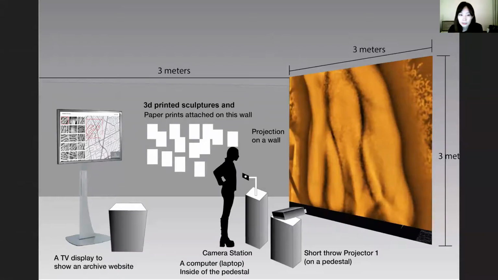As you can see here, the installation consists of several parts. A live and interactive application is the main component of this artwork, where users can scan their vein data with a customized infrared camera. 3D printed sculptures in customized picture frames are installed next to the interactive installation. An extra display is next to the sculptures to show the archive website for other participants.